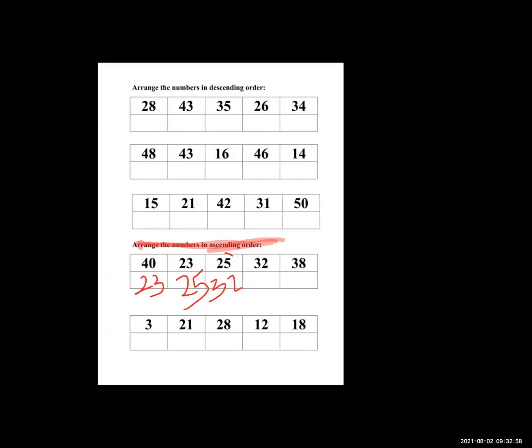So here 38 is available, so we can write 38. Then last is 40. This way we can understand smallest to largest number. So which is the smallest number over here? 23 is the smallest. 23, 25, 32, 38, and the largest number is 40. This way we are going to solve the sums of ascending order.